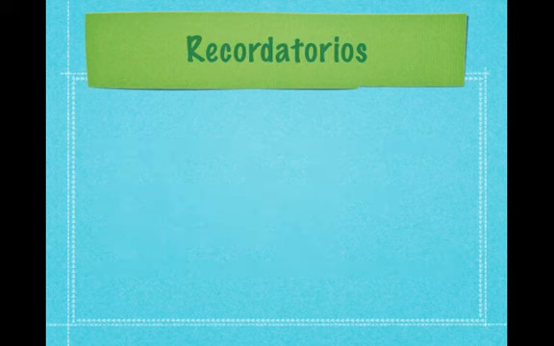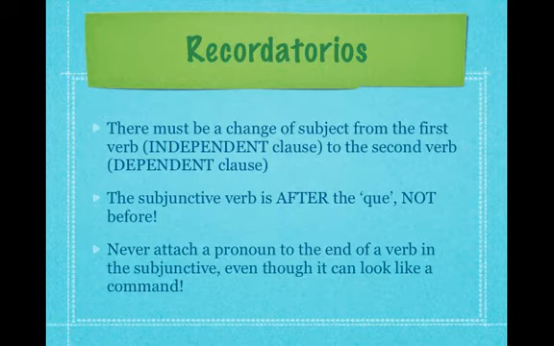Here are some recordatorios, or reminders, about the subjunctive. It's very basic. There must be a change of subject from the first verb to the second verb. You can't say, I hope that I, and use the subjunctive. You do not do that. You don't say, they doubt that they, okay? You need to have a change of subject. The subjunctive verb is after the "que," not before. You need to make sure that that first verb in the independent clause is not in the subjunctive.